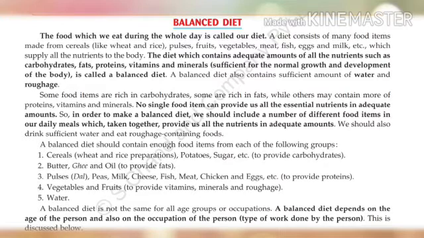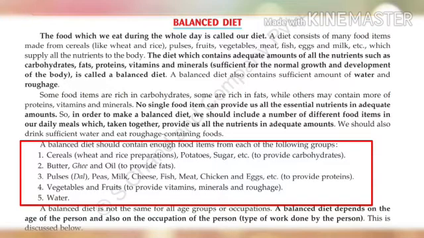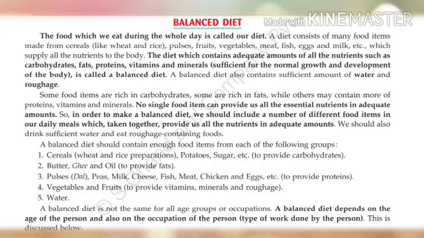Understand? In order to make the thing clear, let us look at the 5 groups of food given in the book. We have to include food items from each group to make our diet a balanced diet. For example, cereals, wheat and rice preparations, potatoes, sugar, etc. provide carbohydrates. Then we should take butter, ghee and oil to provide fats.